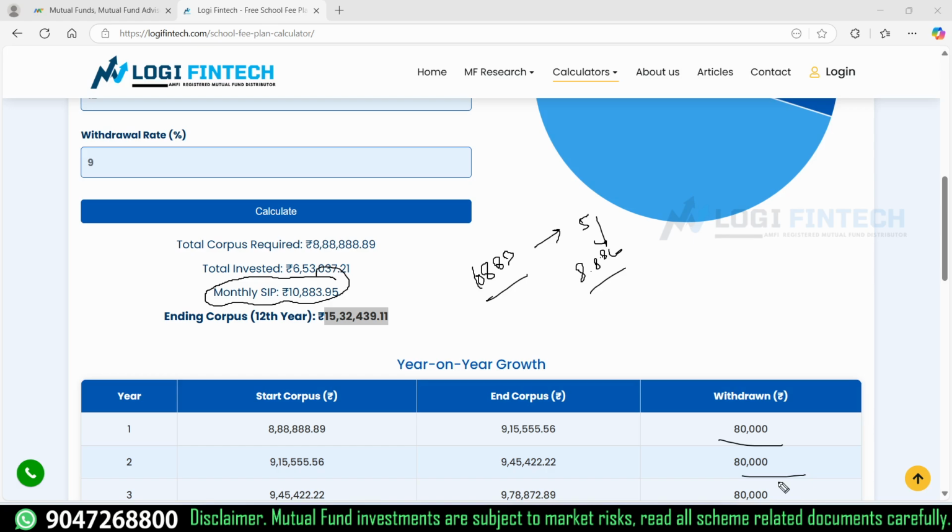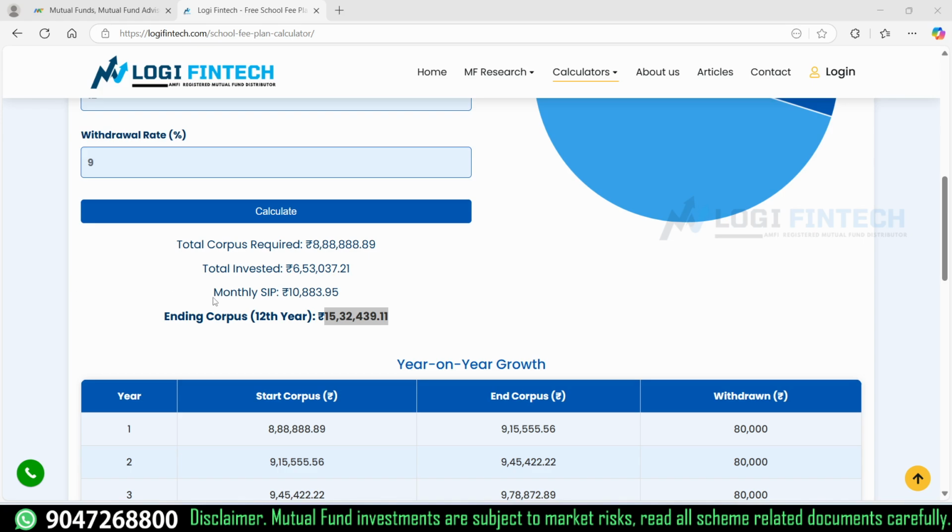But if you don't have time, but you have the capital, then you can invest the one-time corpus required and start your planning. For this kind of planning, we should be focusing on low risk funds and average return, like focused funds, flexi cap and large cap. So don't go for small and mid cap. It has high fluctuation and also high return, high risk. So this is about the planning you make for education.